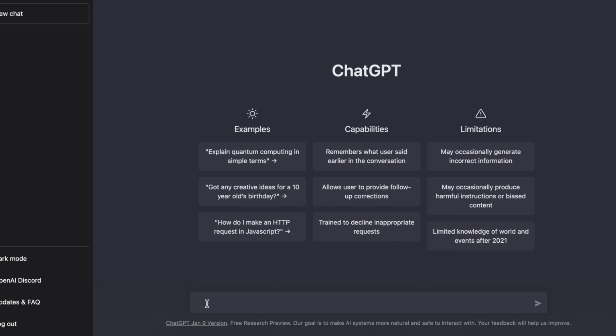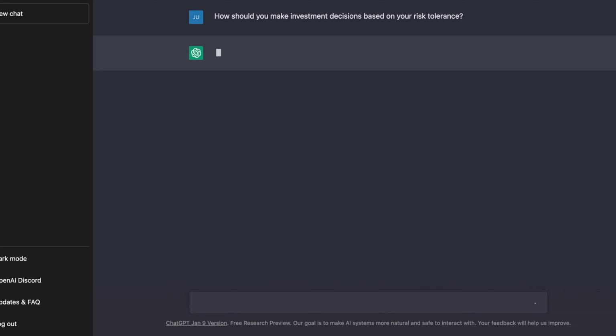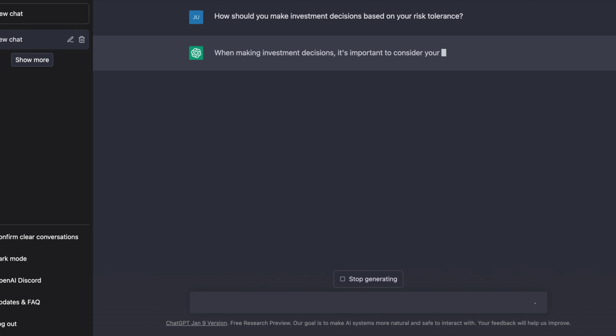Okay, so let's get started. This is what we're going to take a look at today. So here's the first question that I've decided to ask it. How should you make investment decisions based on your risk tolerance? This is a very common question. Let's see what ChatGPT has to say about this.